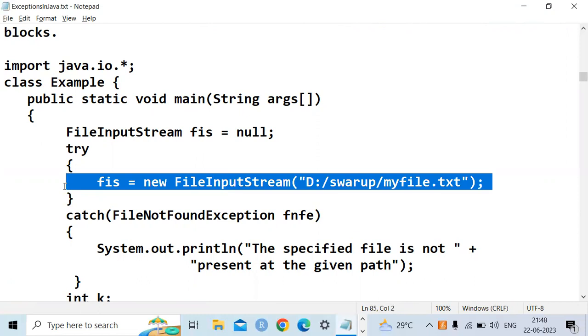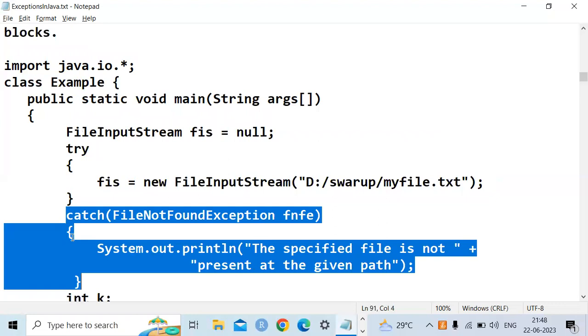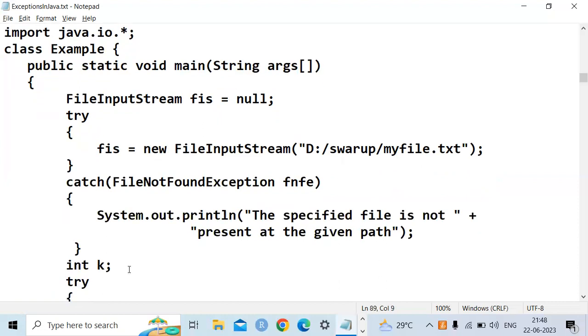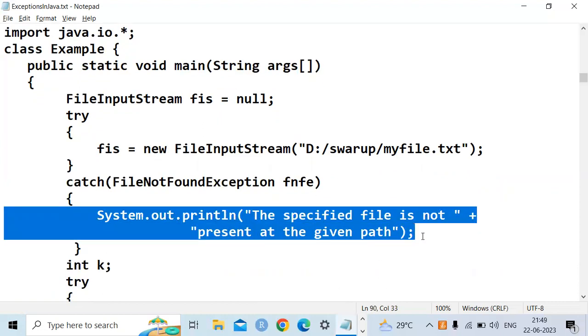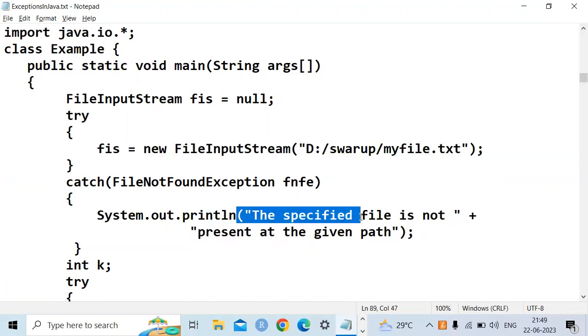it checks the try block first. If the file exists, then it will not go for the catch block. Whenever the try block succeeds, there is no need to go for the catch blocks. If the try block fails, then the catch block runs. So what is the catch block here? We get a message that the specified file does not exist in the path. If you give the wrong path, you will get this message.